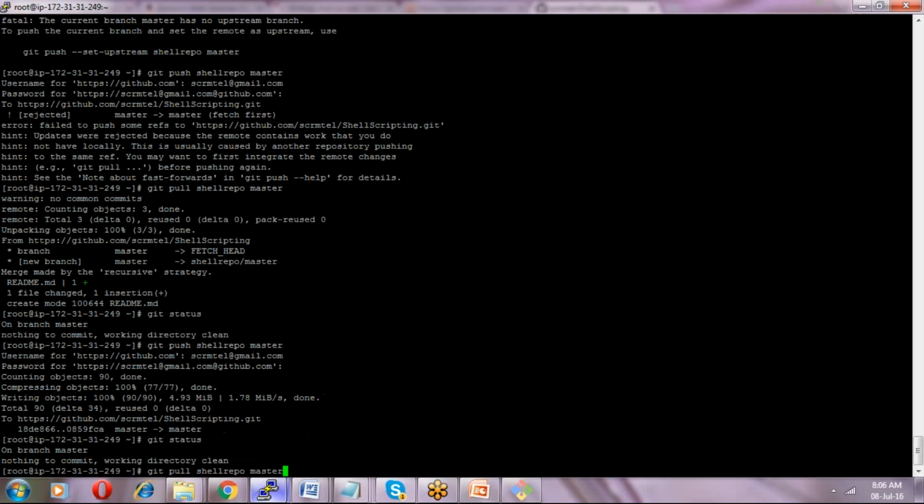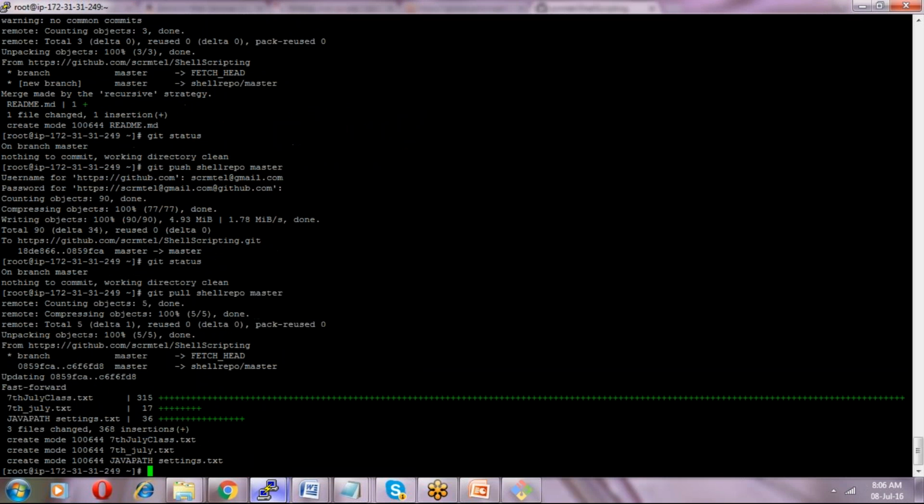So what I am doing right now is git pull, then shell repo, and then master. So what's happening? If you see here, the 7th July class text, the 7th July test, and the Java path settings also came. Now I will push data. If I want to add something here also, I will add some files.